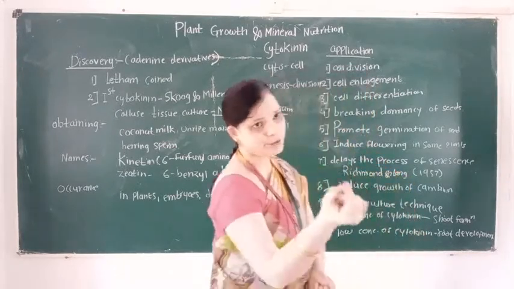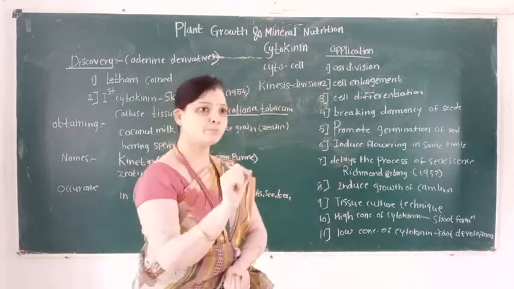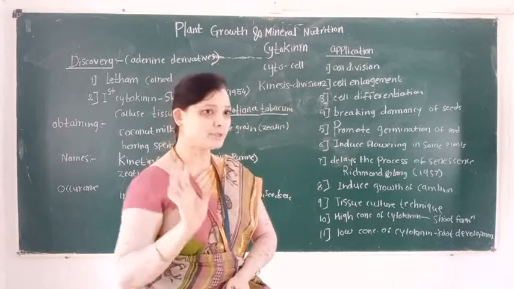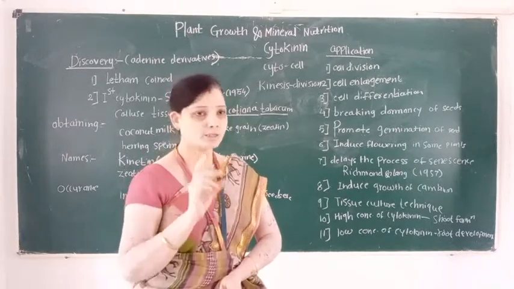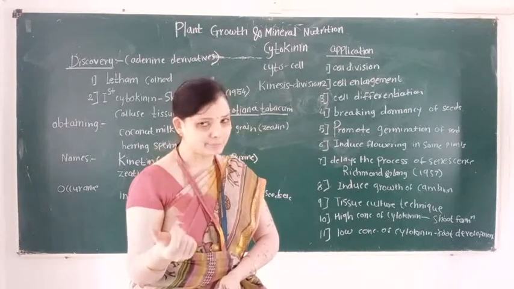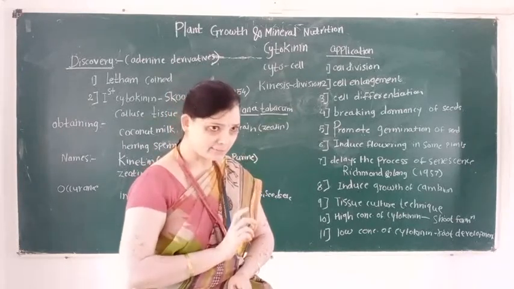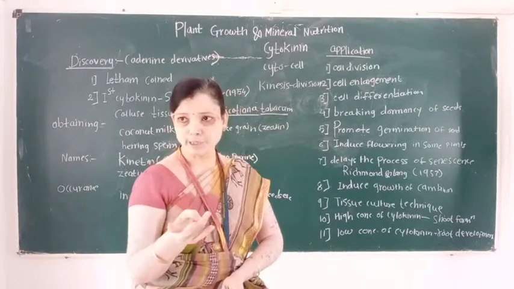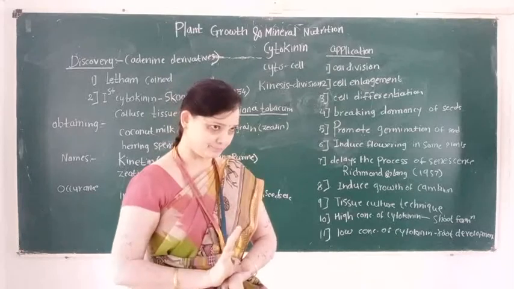Cytokinin, first point, cytokinin is a phytohormone which promotes the process of the cell division. Second point, cytokinin synthesis takes place in endosperm, embryo and developing fruit cells.